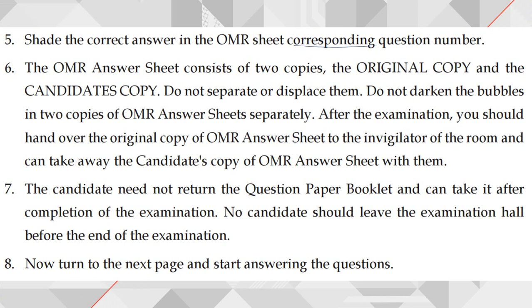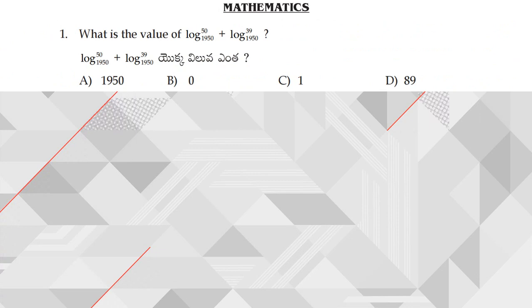And a few more instructions from my side. This examination is for entrance into IIITs. So mostly the exam will be time killing. That means a large number of questions will be given with options A, B, C, D, right? So you need to be fast enough to answer those questions. You need to save your time where it is possible, and utilize the time for the questions that need it, right? Let us see question number 1.